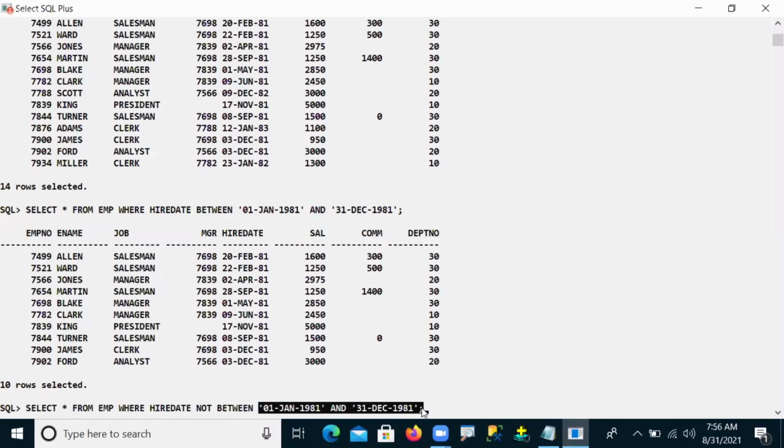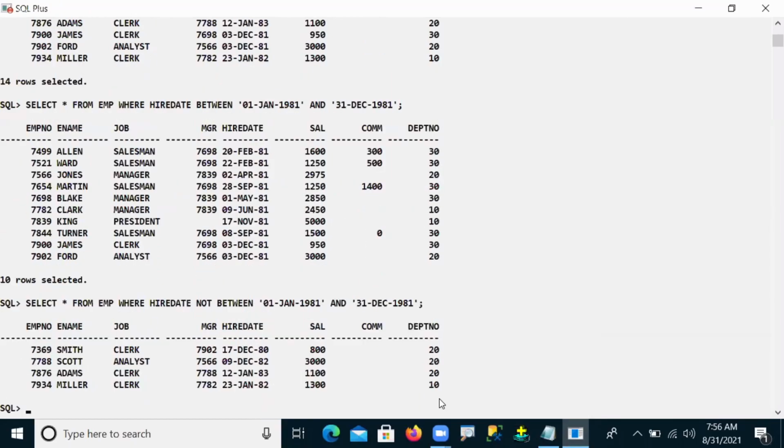As per this range, you are going to be checking, just like we checked salary ranges. In between the range, whichever person's dates are satisfied, all those dates will come to you. Now I'm passing not between. You can see 17 December 1980 is not between, which means this date does not come between January 81 and December 81.